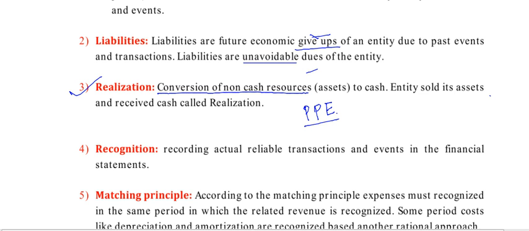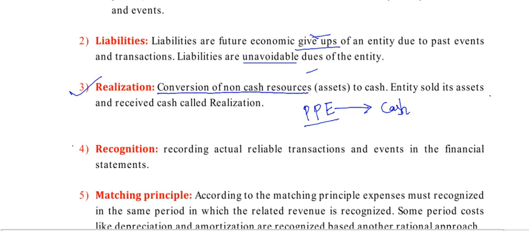We are converting these assets into cash, meaning we are selling those assets and getting the cash. This is nothing but the realization of the cash. When the entity sold its assets and received the cash, it is called realization.